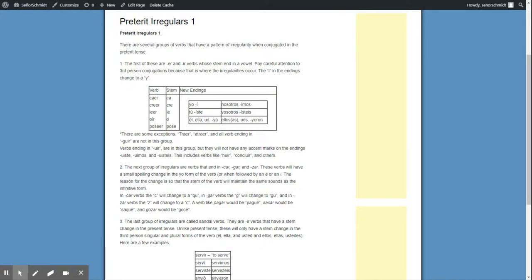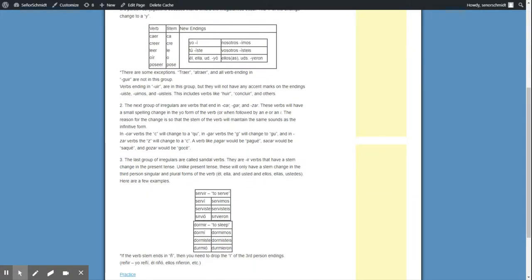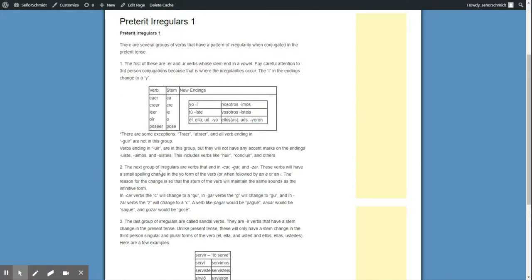There are some exceptions, like I noted in the notes. Traer, and then all the compound versions like atraer, and verbs like huir, like seguir, for example, they're not in this group. So ignore those guys. We'll go over verbs like huir later. They're like this. They just don't have the accent marks on the endings. So huiste, huimos, huisteis, seguiste, for example.